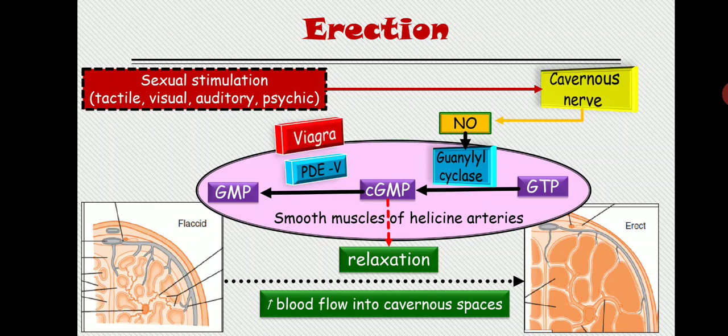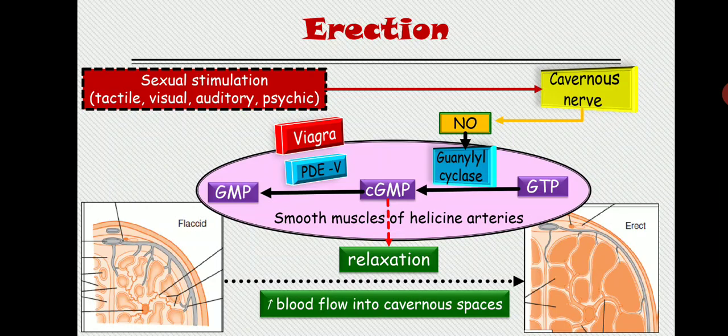Alright, so what is the role of Viagra in erection? Viagra contains a phosphodiesterase 5 enzyme inhibitor. That inhibitor inhibits the phosphodiesterase, so eventually phosphodiesterase does not break the cyclic GMP into GMP. So the cyclic GMP will remain available for a longer period of time, so the relaxation of the helical artery will remain for a longer period of time, and eventually the penis will remain erect for a longer period of time. Got it? The actual drug that is given in Viagra is known as sildenafil. You are going to learn this in detail in pharmacology. This is all about the erection.